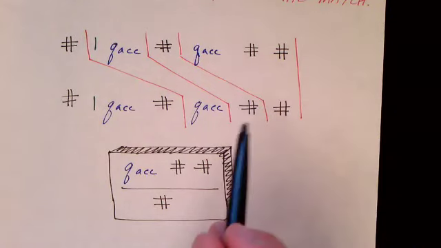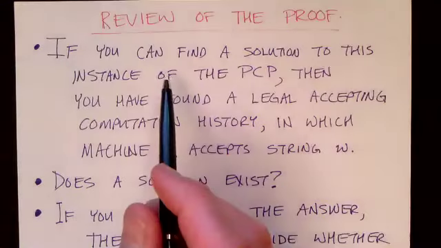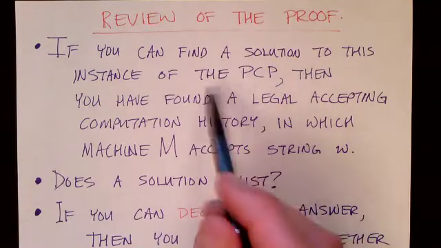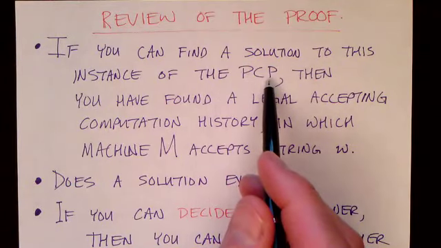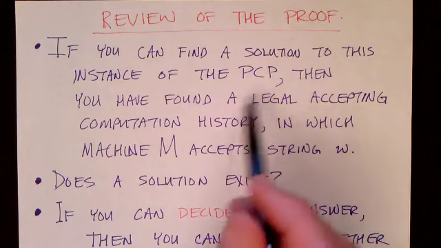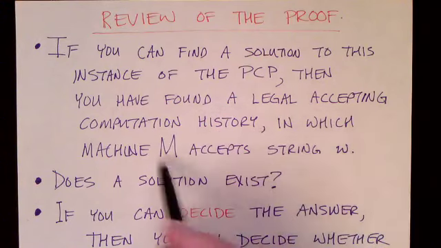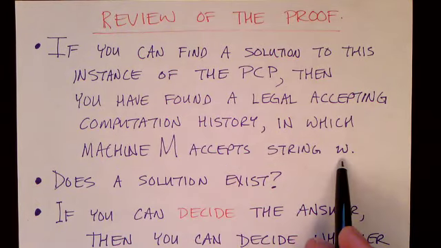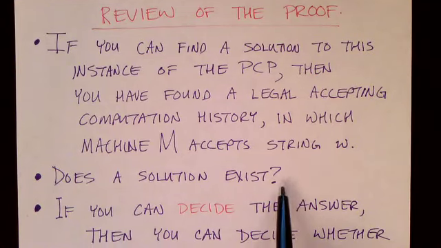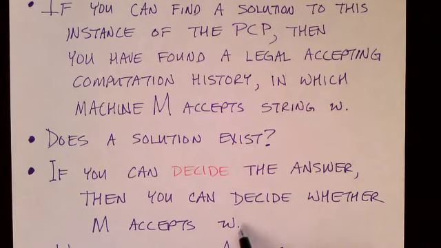If we can reach the accepting state in the computation, then we can find a solution to the post-correspondence problem. So let's review what we've just done. Let's review the proof. If we can find a solution to this instance of the post-correspondence problem that we've created from the given Turing machine and input string, then we found a legal accepting computation history, which shows that M accepts string W. And our question is, does a solution of the post-correspondence problem exist? Well, if you could decide the answer to this question, then you can decide whether M accepts W.